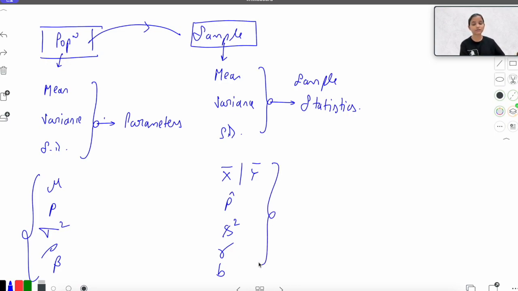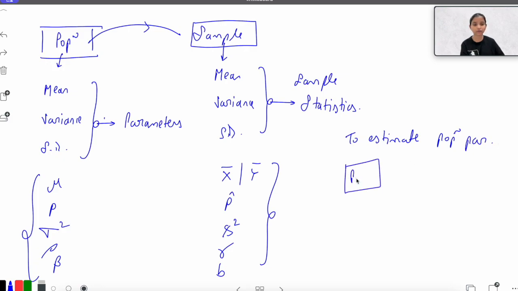So their notations are also different, and by seeing the notation you can easily judge whether they are talking about population or sample. My main task is to estimate the population parameters. To estimate these population parameters, we have a population and we draw a sample from it, let's say of size n.